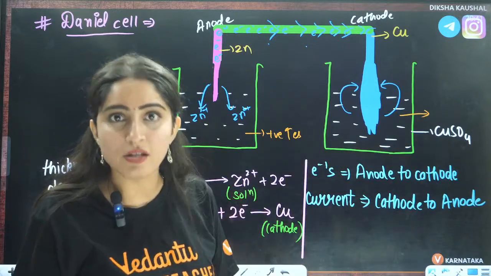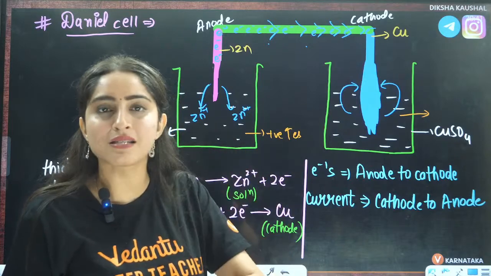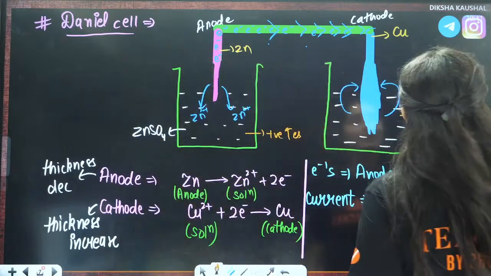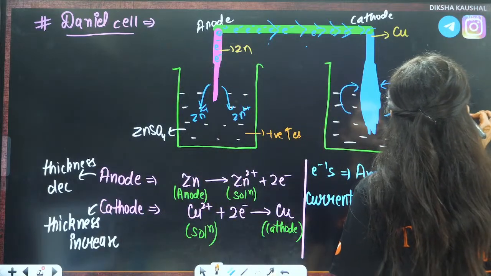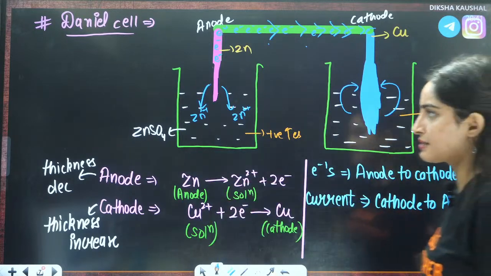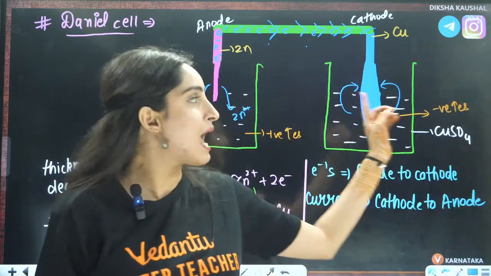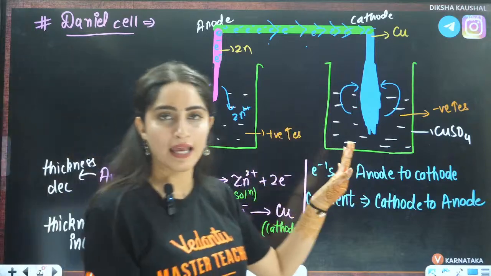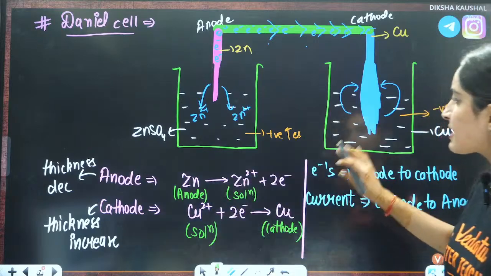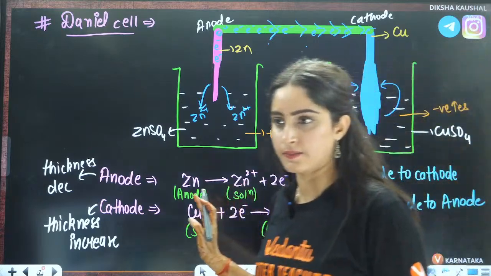That means in that solution the positive ions decrease, which simply means the negative charge will increase. So here the negative charge increases. Here the positive charge will increase and here the negative charge will increase, right?